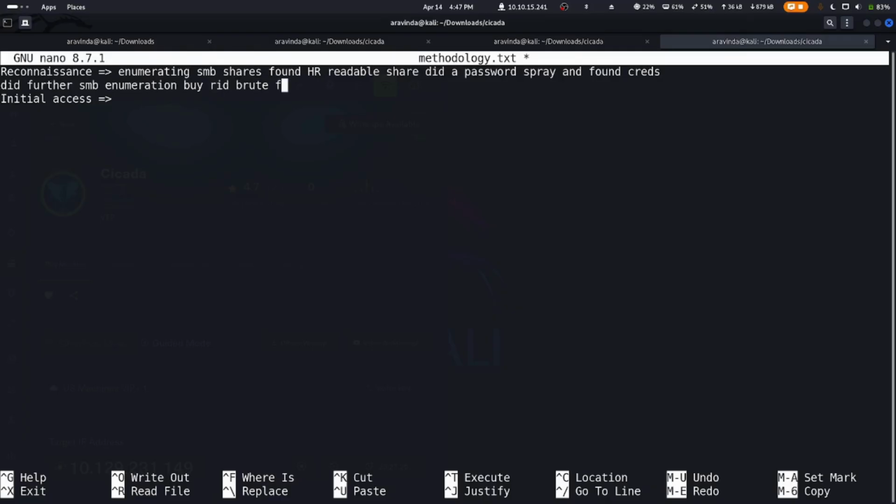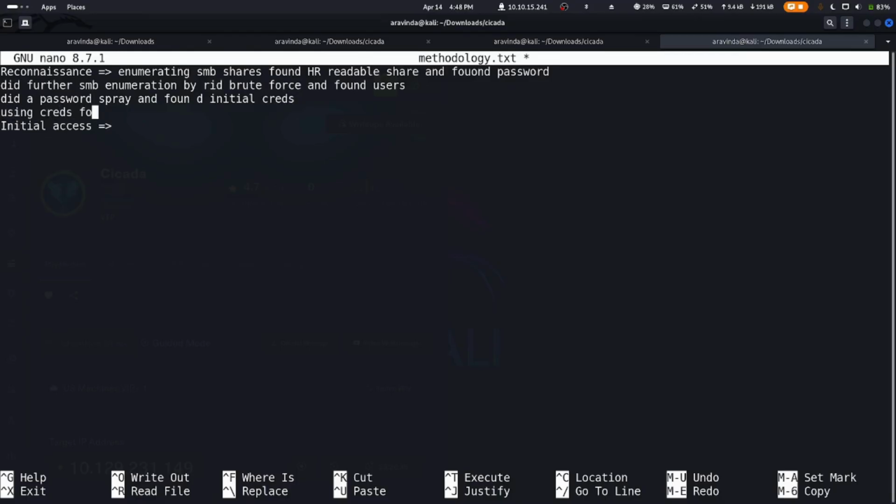So we did an RID brute force and we found the usernames, and did a password spray and found the credentials, the initial creds. Sorry, the spelling was wrong.